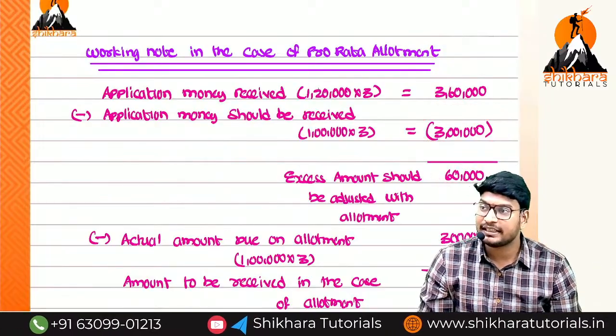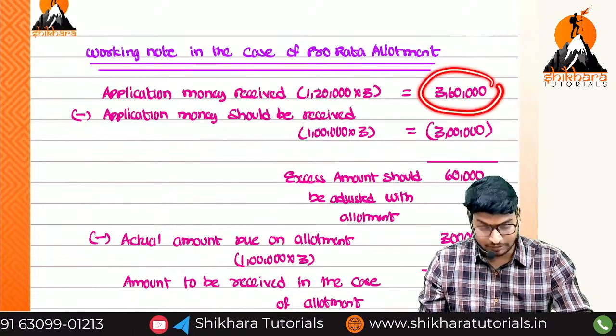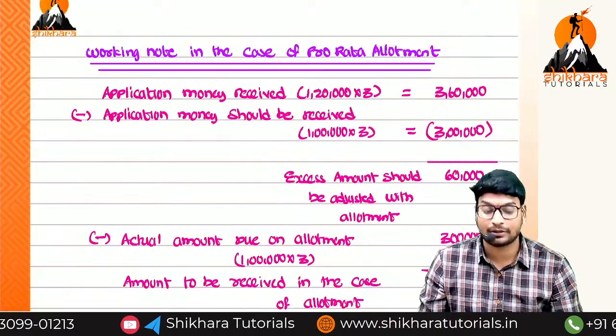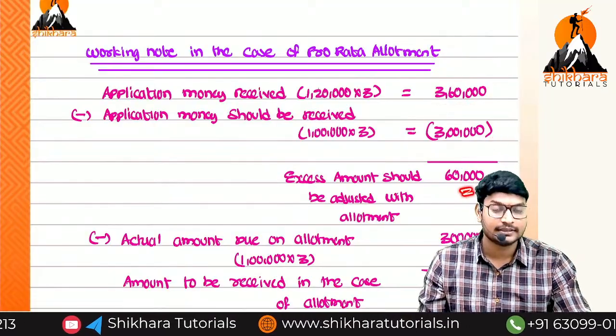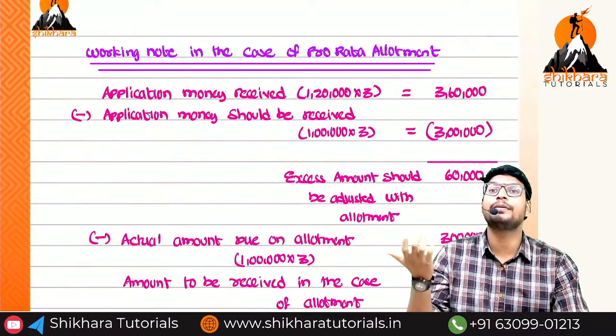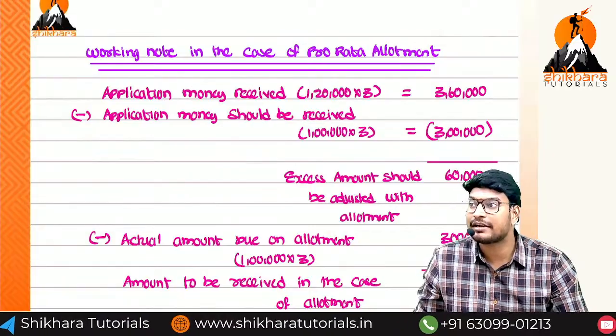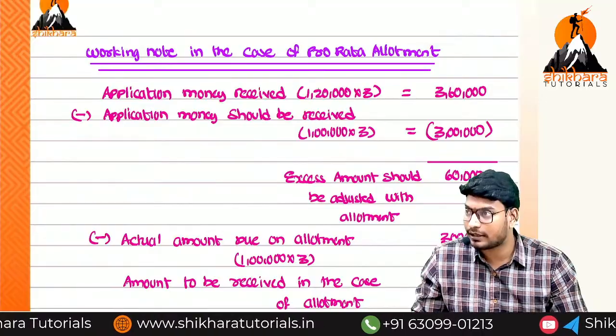So what is the entry we get? Share application account debit, 3,60,000, to share capital account 3 lakhs, and to share allotment 60,000. Previously, the 60,000 we wrote to bank, because the excess application money was directly refunded as rejected. Are you getting the point?